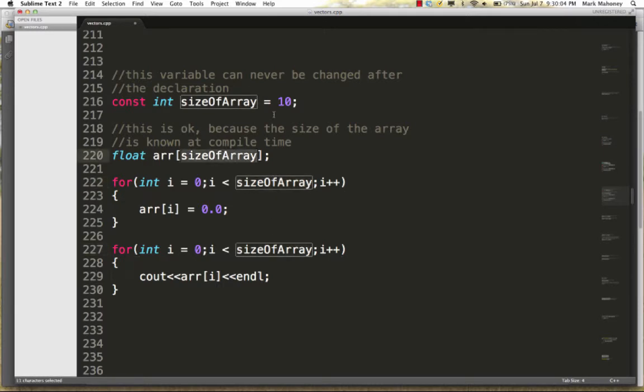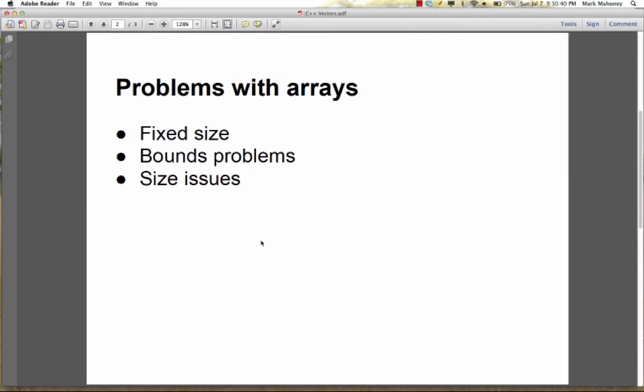So notice now we're not using a hard-coded number anymore, we're using sizeOfArray. And if I wanted to change something, I would just go here, change it, and recompile the program, and now all of a sudden all my loops would magically be updated. Although this is a good solution, it's not a great one. So for example, now if we want to pass the array to a function, we're also going to have to pass around this constant variable that goes along with it. This is not a huge deal, but it seems like if arrays were just a little bit smarter, we wouldn't have to bend over backwards to use them correctly.